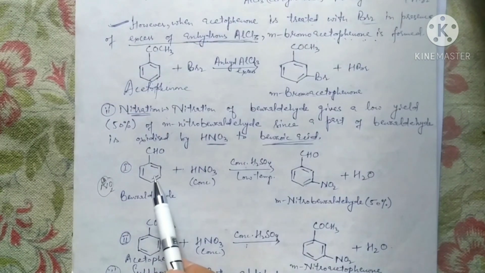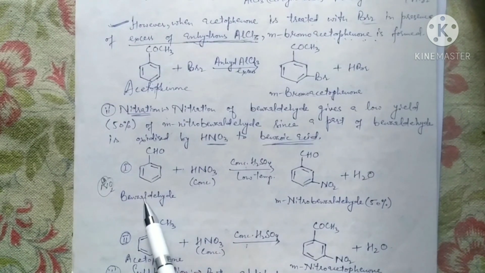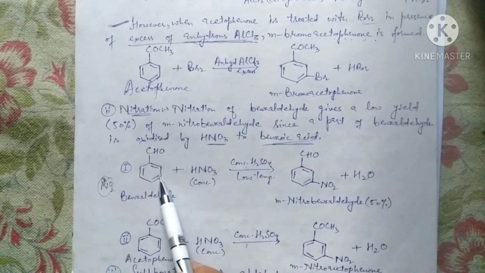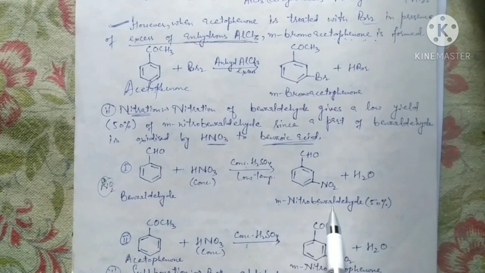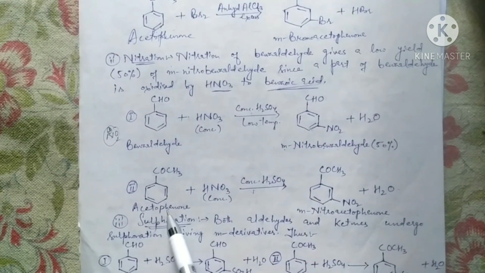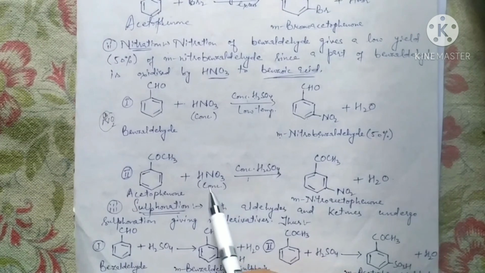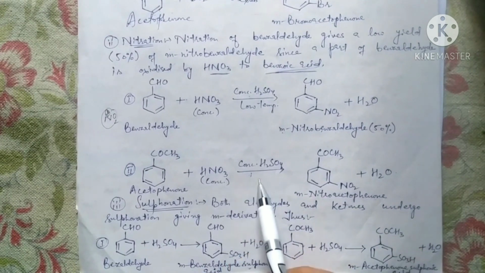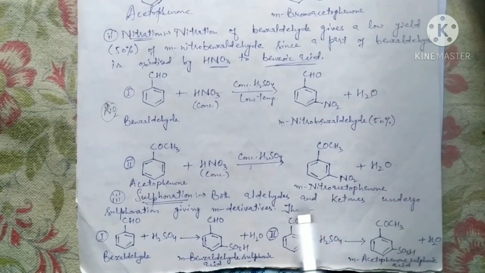Hence if the aldehyde taken here is benzaldehyde, we get meta nitrobenzaldehyde as the product. Likewise, acetophenone is converted to meta nitroacetophenone upon reacting with this nitrating mixture.